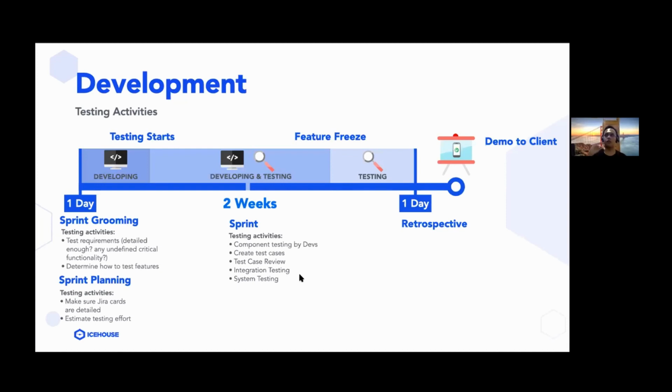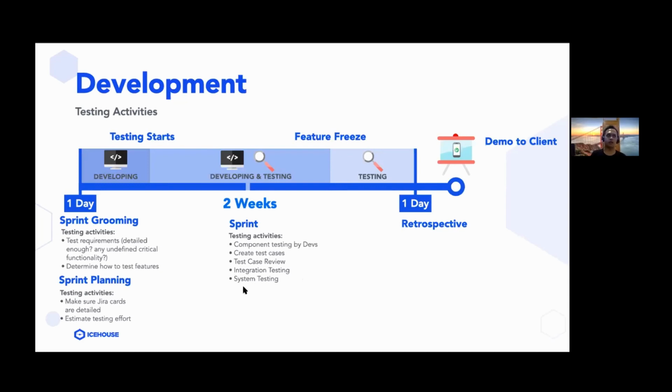And aside from test case review, we also have what we call progression testing. And that's basically where we start testing the features, right? Or testing the requirements on the working software. And for progression testing, we can segment it into two types of testing here. We have integration testing and system testing.